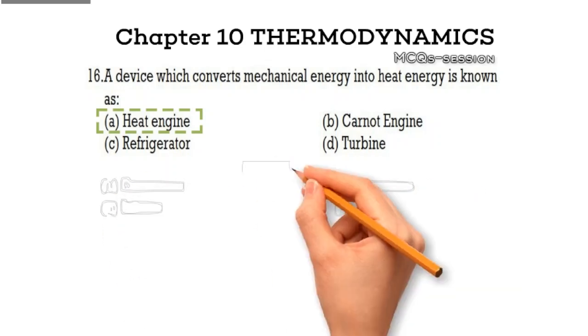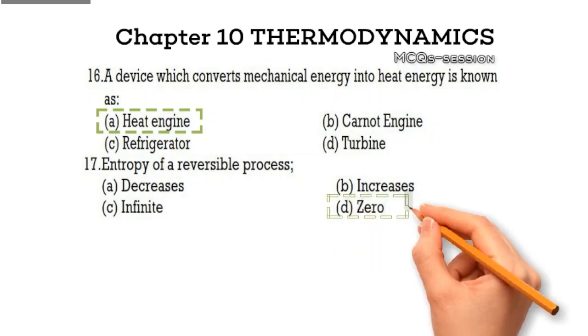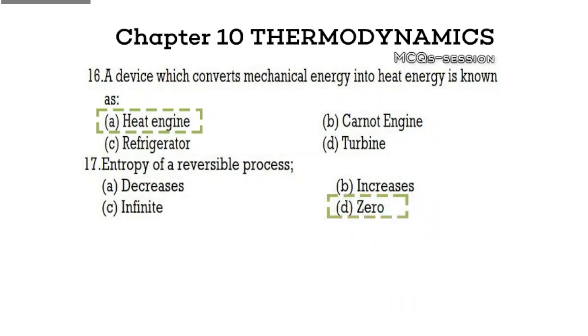Question 17. Entropy of a reversible process. Option A, decreases. Option B, increases. Option C, infinite. Option D, 0. Think carefully and make your choice. Correct answer, option D, 0. Explanation. In a reversible process, entropy remains constant because the system is in perfect thermodynamic equilibrium at all stages.